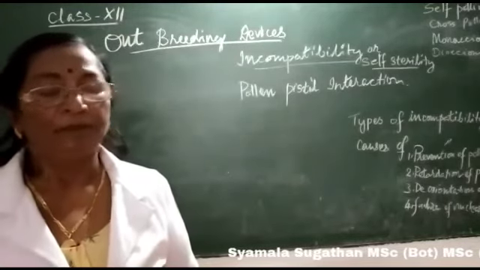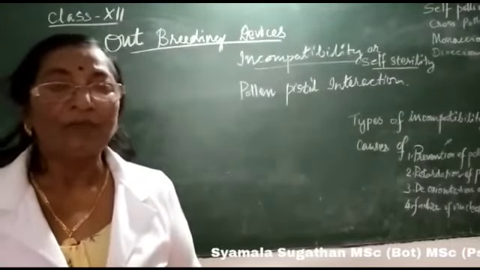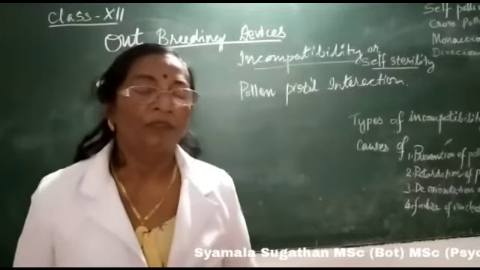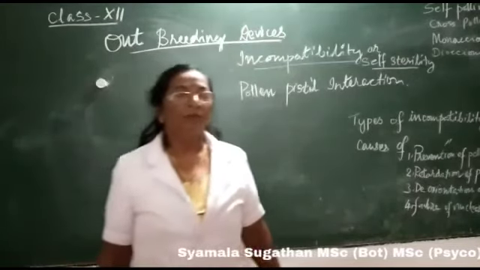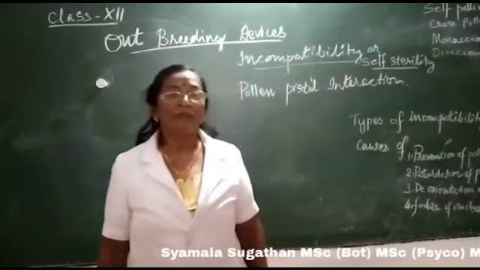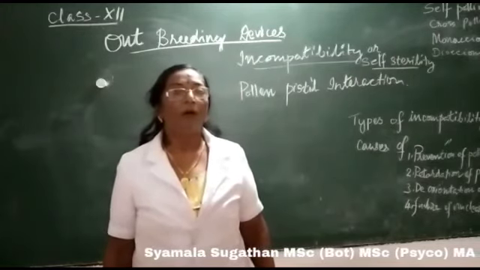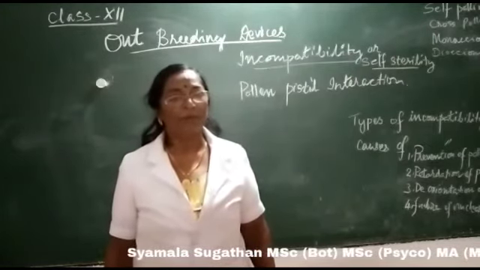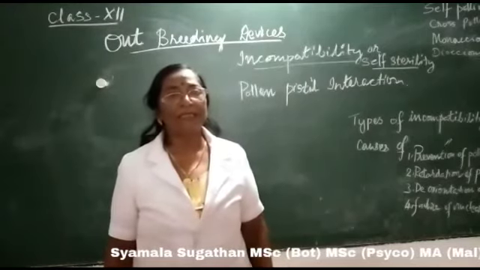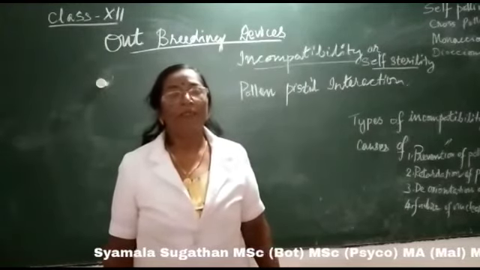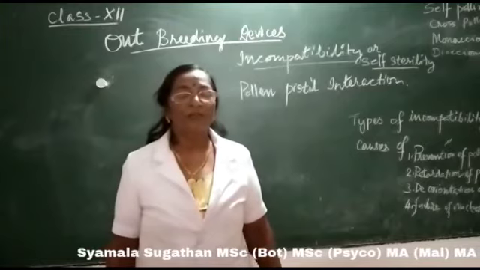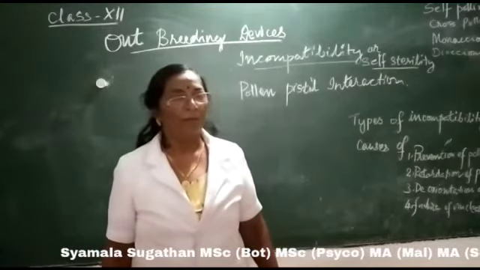We can see that the stigma will identify the pollen grains, whether it is of the right type or of the wrong type. When it recognizes that it is of the right type, it will germinate on the surface of the stigma.